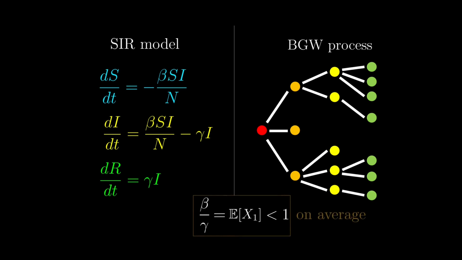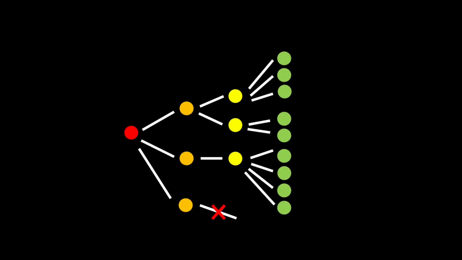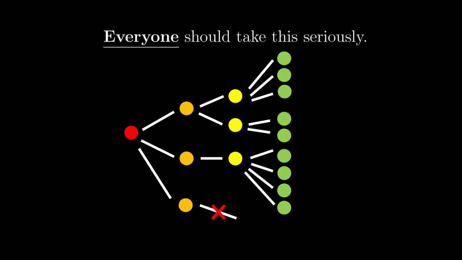But this number is on average, so even if one infected individual does not cause new cases, it does not help. Because if everyone else spreads coronavirus to more than one other person, then this ratio will still be larger than 1. In other words, everyone should take this seriously.